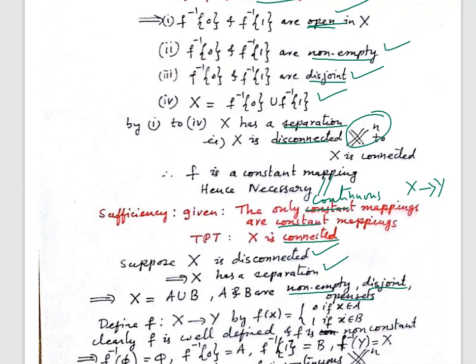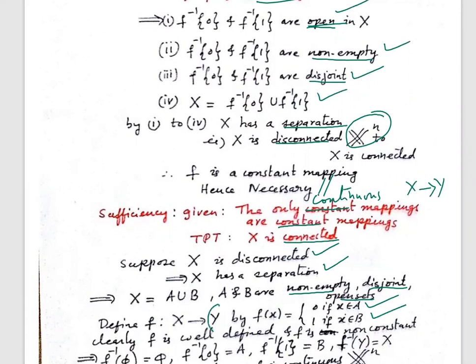Let us define a function. Why am I taking a function? Because what is given to me is that the only continuous mappings from X to any 2-point set are constant mappings. So I define a function from X to Y. Take f of x equal to 0 if x belongs to A and equal to 1 if x belongs to B.